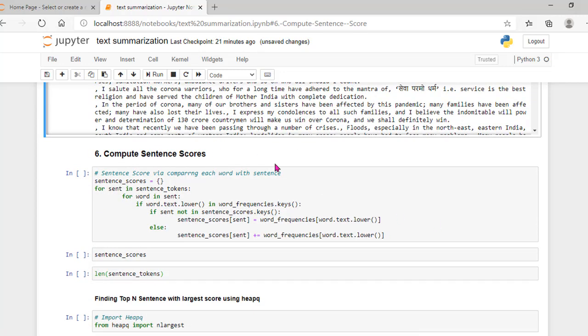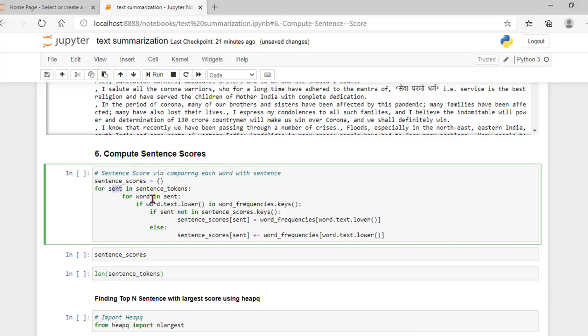And then I wanted to compute the sentence scores. How will I find the sentence scores? Here I have prepared a dictionary called sentence scores, and in that I am going to pass each sentence from the sentence tokens. And I wanted to take the normalized frequency value of each word in that particular sentence, and then I will add the normalized frequency values, so that I will get the sentence score here.